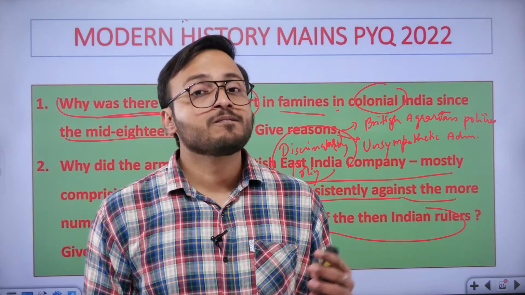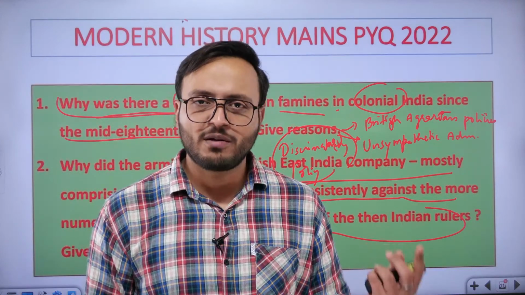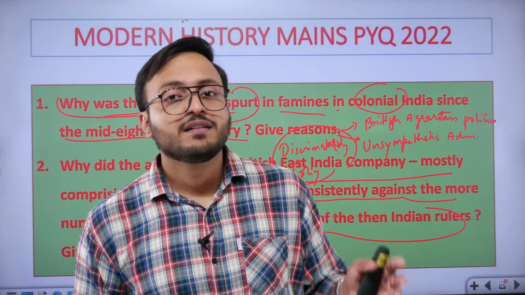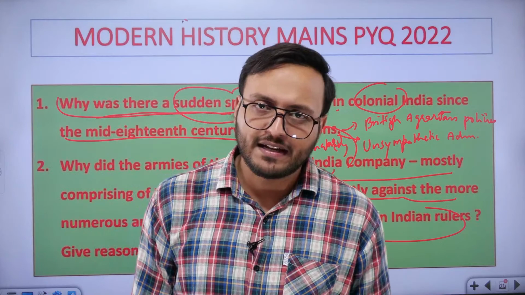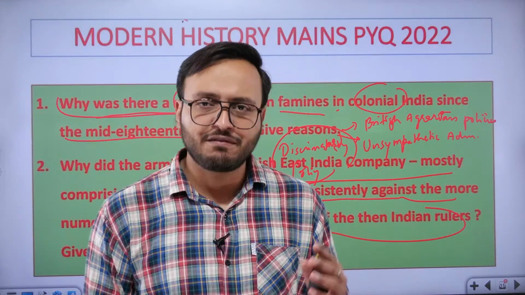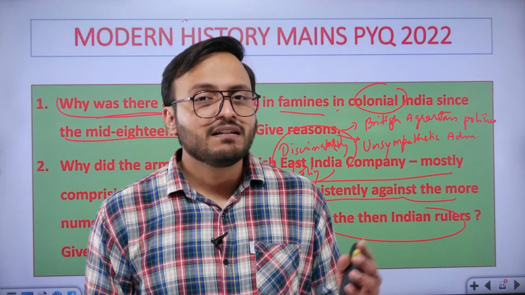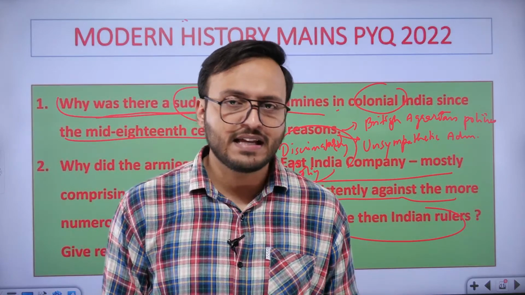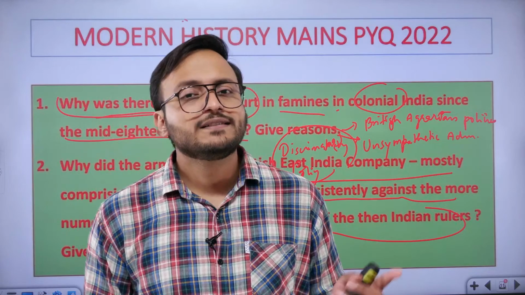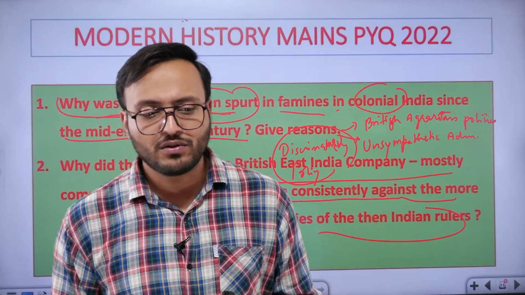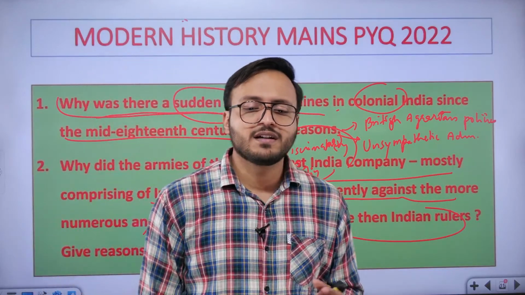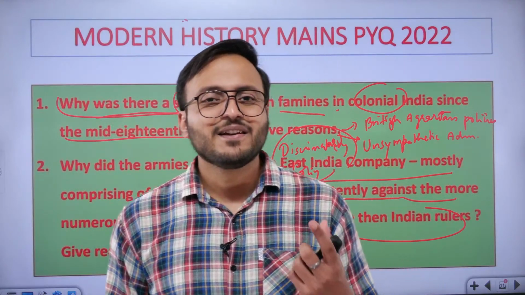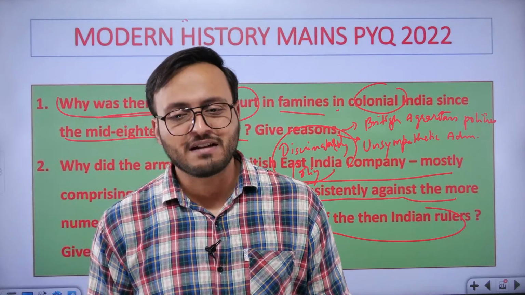At the same time, there were several drawbacks that Indian kings shared: a large army but old tactics, large army but less efficiency, large army but slow and sluggish movement and attack. That is why they could not sustain against the much advanced, fast, swift and very efficient army of the East India Company.